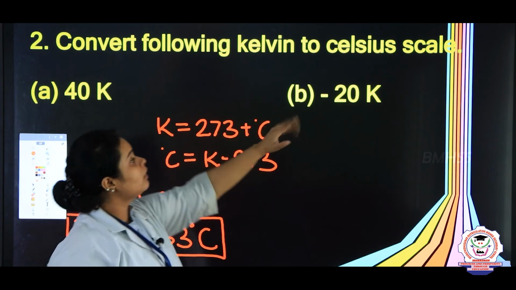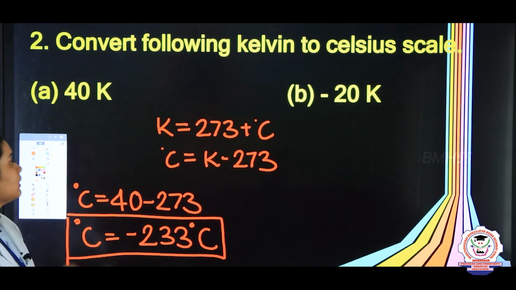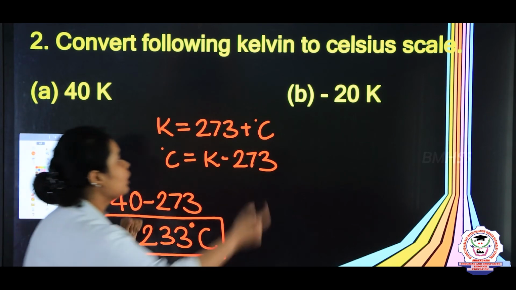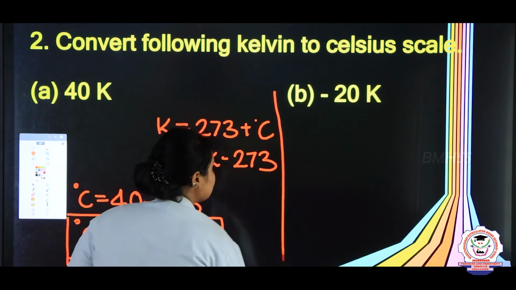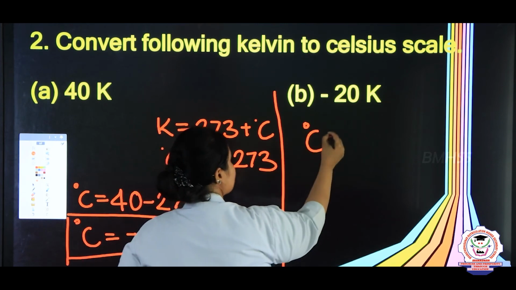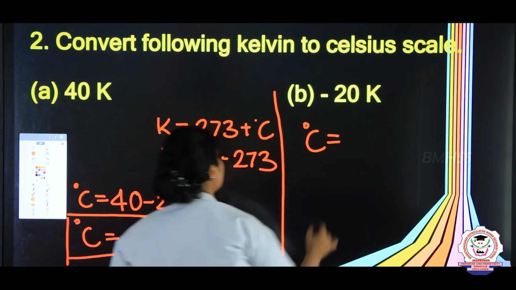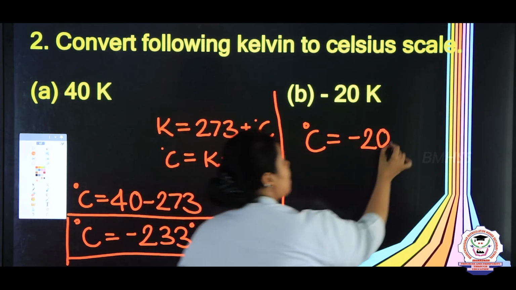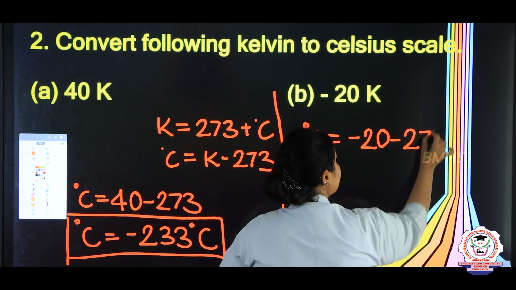Same way here the value is coming as minus 20, right? So it is already minus 20. Now how will the conversion go? You can write that formula: degree Celsius is equal to Kelvin, which is minus 20, then again minus 273.